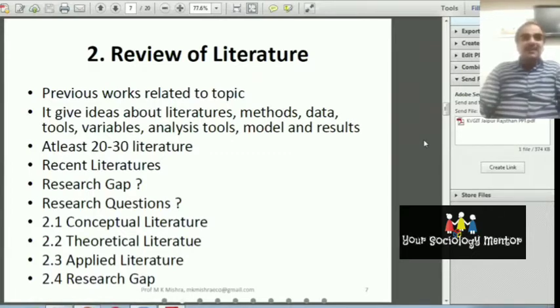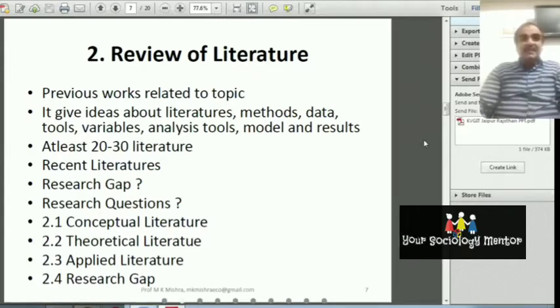By this literature review you can find the gap. Research gap means what works have not been done by the previous researchers, and that work you are going to do. This is the research gap.